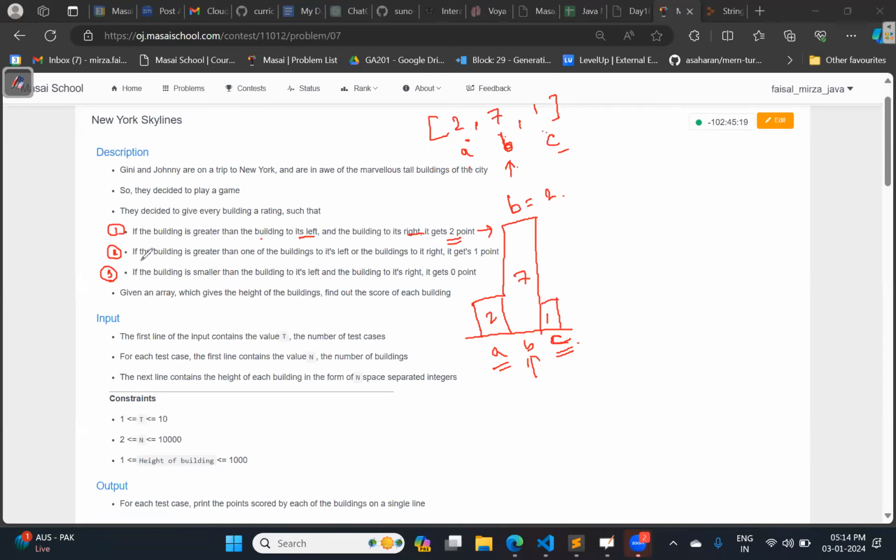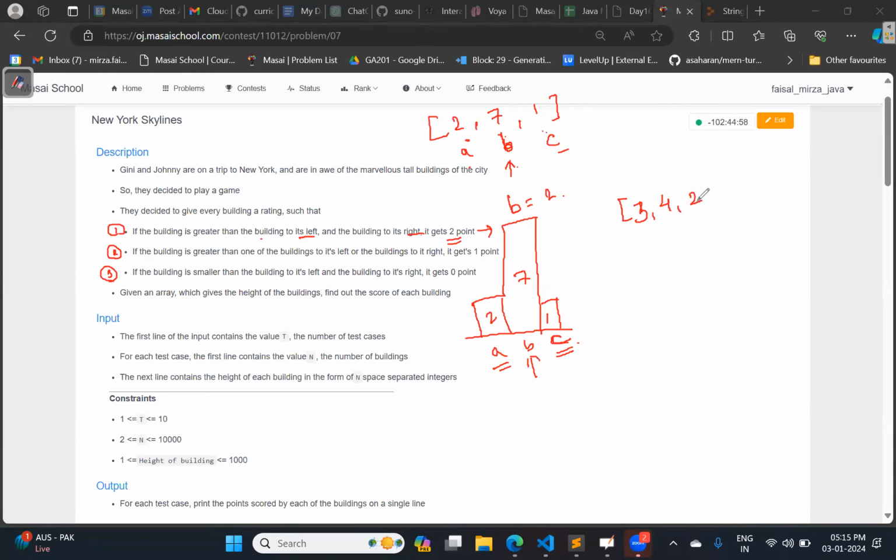Now second condition. Read it. If the building is greater than one of the buildings to its left or the buildings to its right, it will get 1 point. Okay. So for example, this building has the height equal to 3. Then the next building is 4.